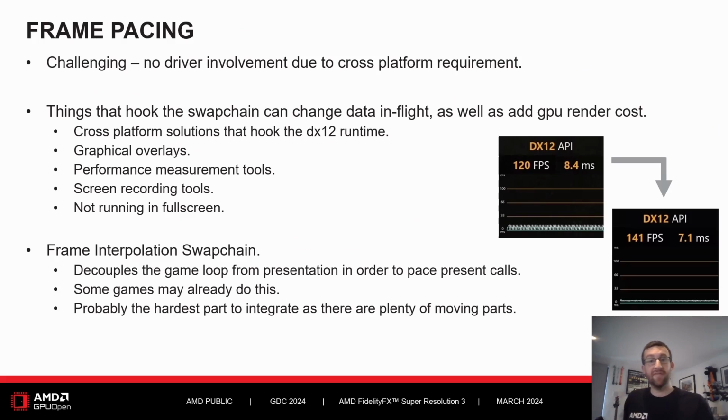Now that we have our generated frame, we need to present it to the screen. For this, we need to introduce waits into the presentation system in order to pace the present calls. If we did not wait, especially in the vsync off case, frame generation can happen so fast that in many cases either a torn fully generated or a torn fully real frame would be seen, and gameplay would not be smooth. Adding waits without decoupling the game loop will introduce performance degradation, so that's what we do. Our frame interpolation swap chain handles this decoupling so the developers can integrate this quickly and identify issues.